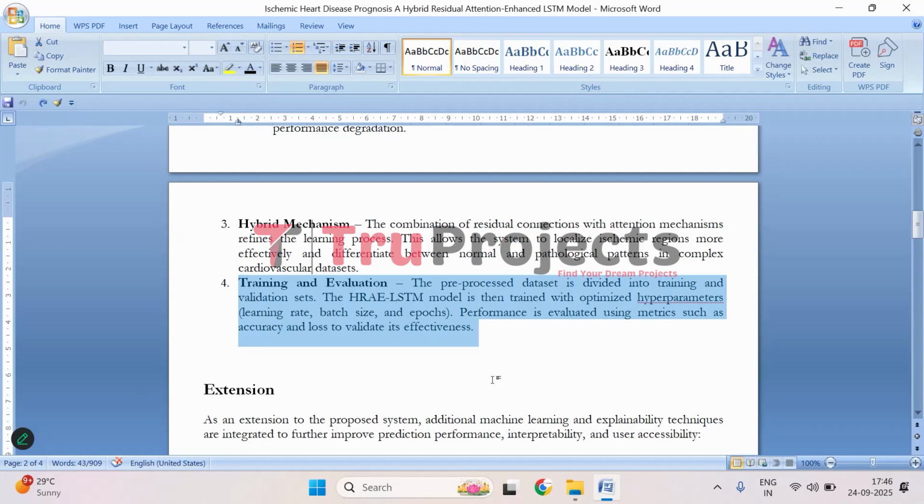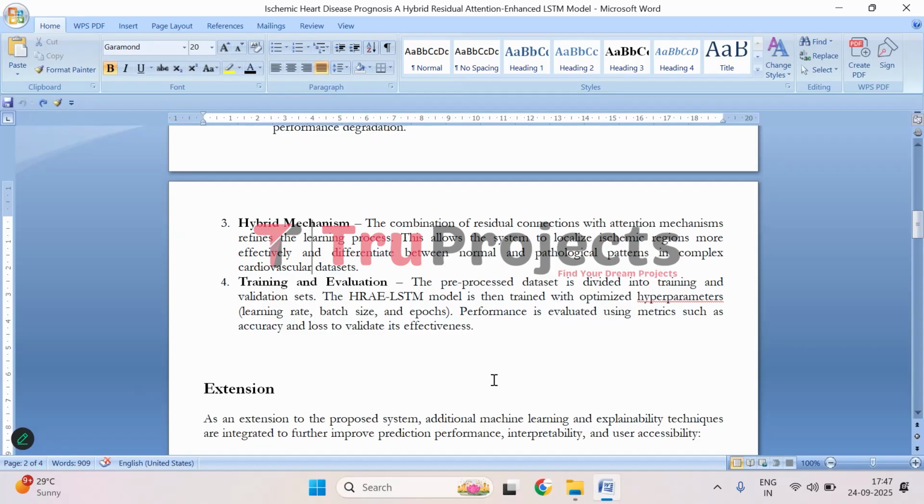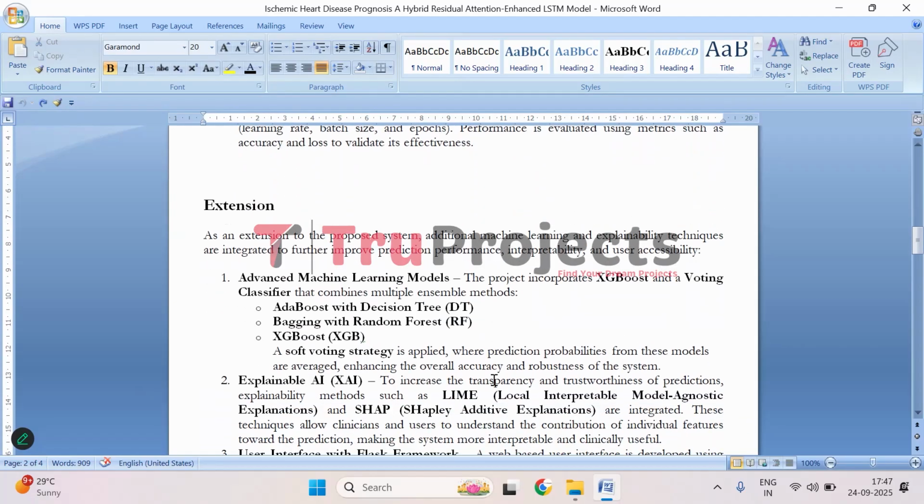Once trained, we evaluate the models using accuracy and loss to check how well they are performing. So overall, it is designed to look at complex heart data intelligently, focus on what matters, and make accurate predictions about heart disease. And as an extension to this project, we have added a few more features to make predictions more accurate, understandable, and user friendly.